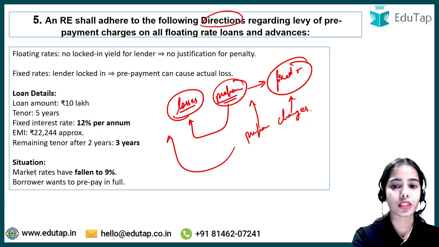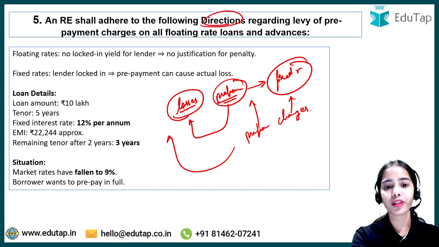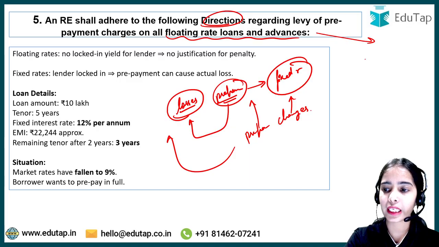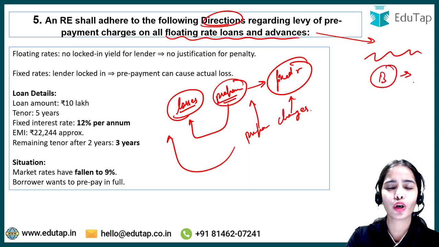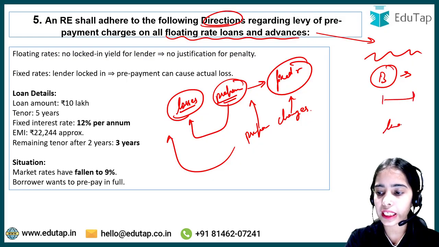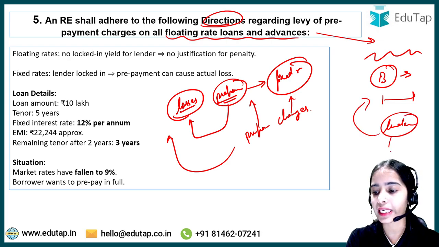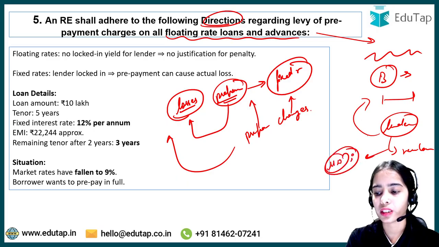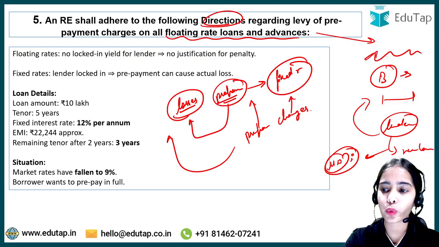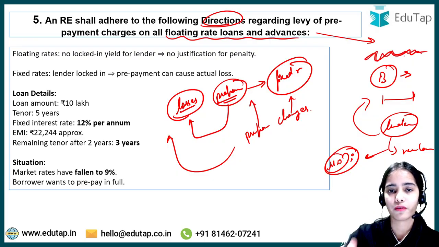That's why these directions are only for floating rate loans and advances, because the floating rate is the changing loan rate. Let's say the borrower says, I want to do the prepayment of the loan, I want to close this loan, and the lender will easily allow this, because the lender can give a new loan at the current market determined interest rate, as per the current market conditions, since floating interest rate loans have a fluctuating interest rate. So the lender will not make a loss in this case.